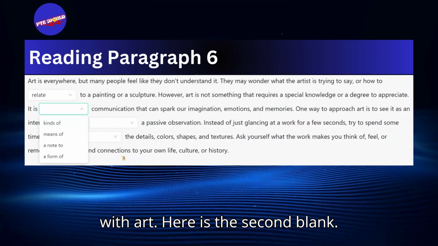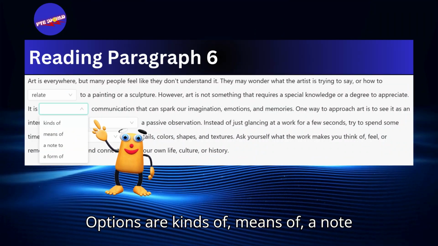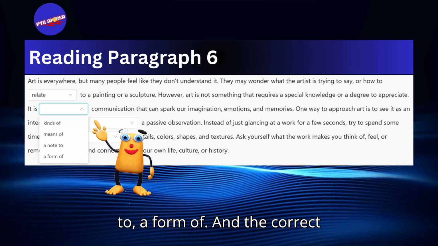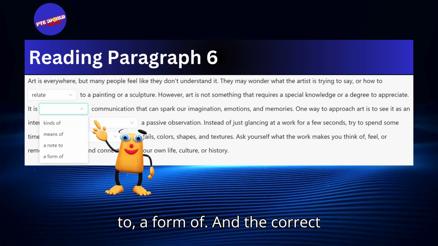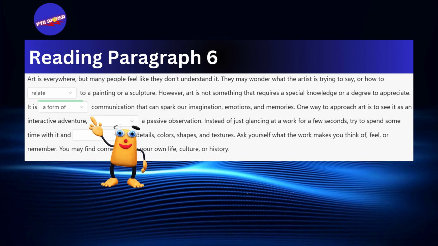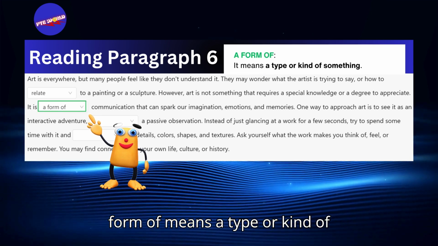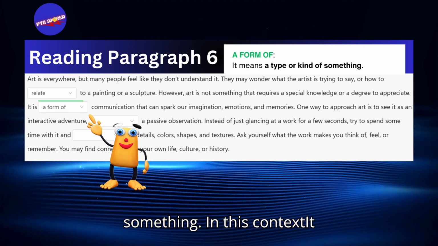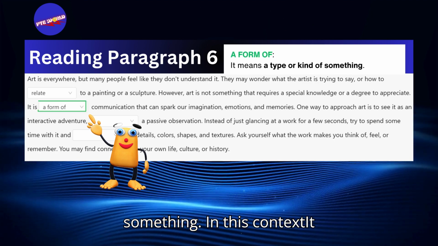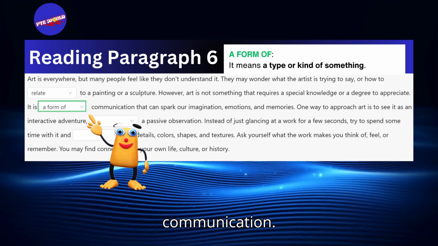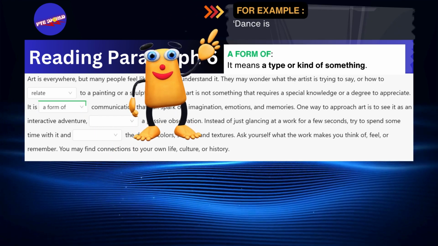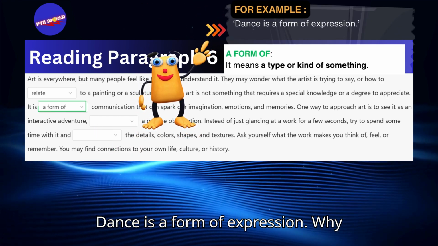Here is the second blank. Options are kinds of, means of, a note to, a form of. And the correct answer is a form of. Why? The reason is, a form of means a type or kind of something. In this context, it means that art is a type of communication. Example, dance is a form of expression.